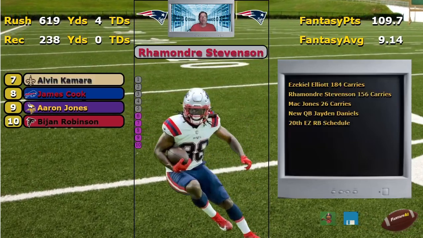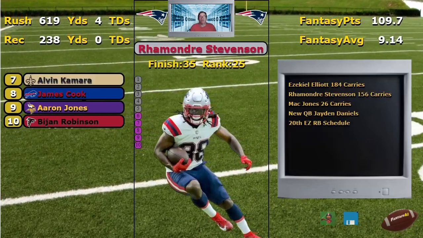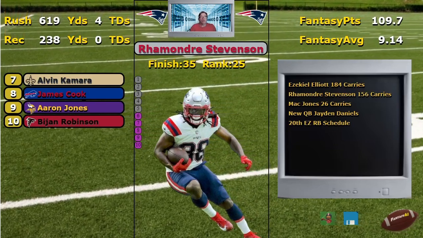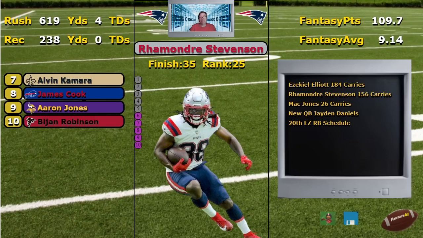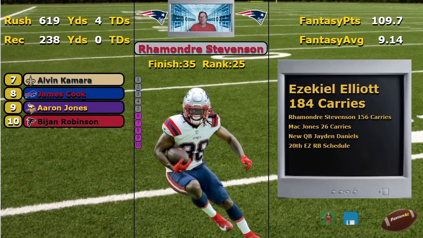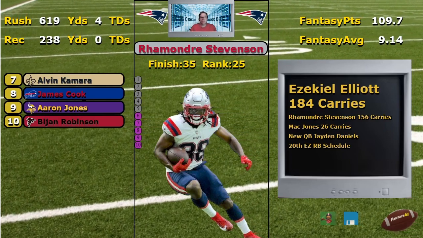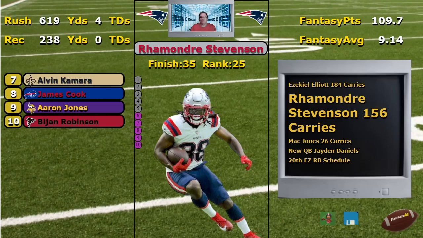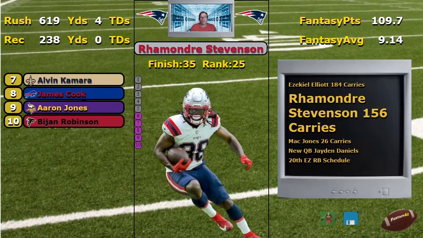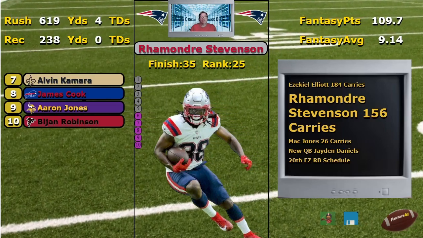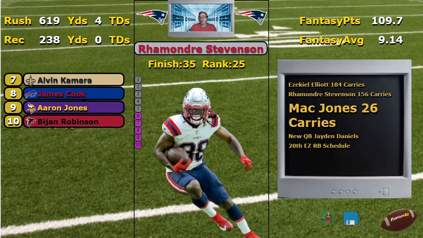Don't like it. How about Rhamondre Stevenson? They're in New England. All right. Zeke came in, kind of stole the show last year. 184 carries. He's gone back to Dallas. But see how that sharing's going on? They gave Stevenson 156 carries. All right. So they like to share there in New England.